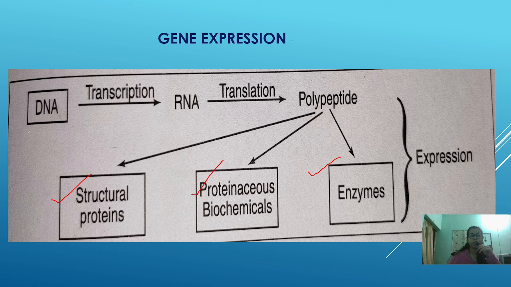Okay, what is gene expression? The DNA which is transcribed into mRNA, and mRNA which is translated into a polypeptide, or you can say protein, is expressed in different forms, either structural protein or proteinaceous biomolecule or enzyme. This is known as the expression of gene. By this you must be clear what is gene expression.